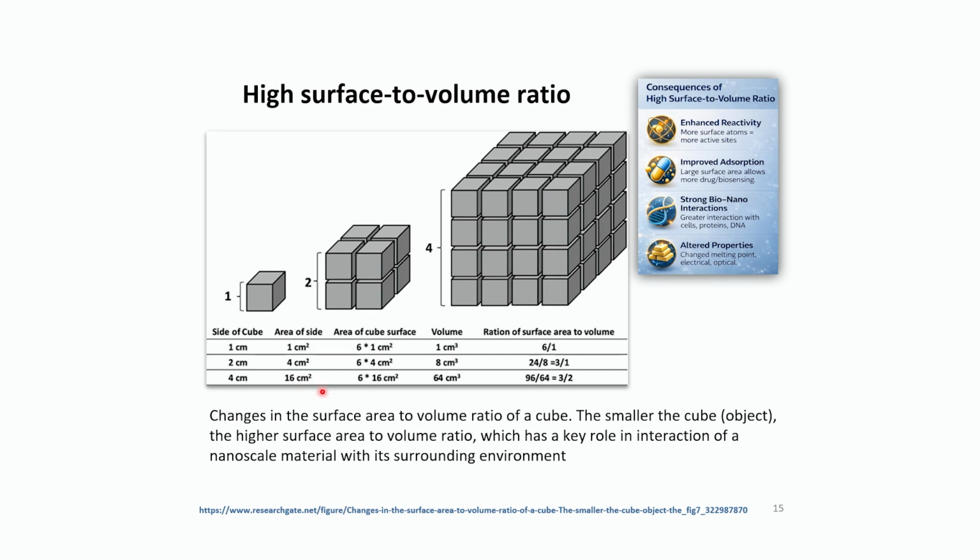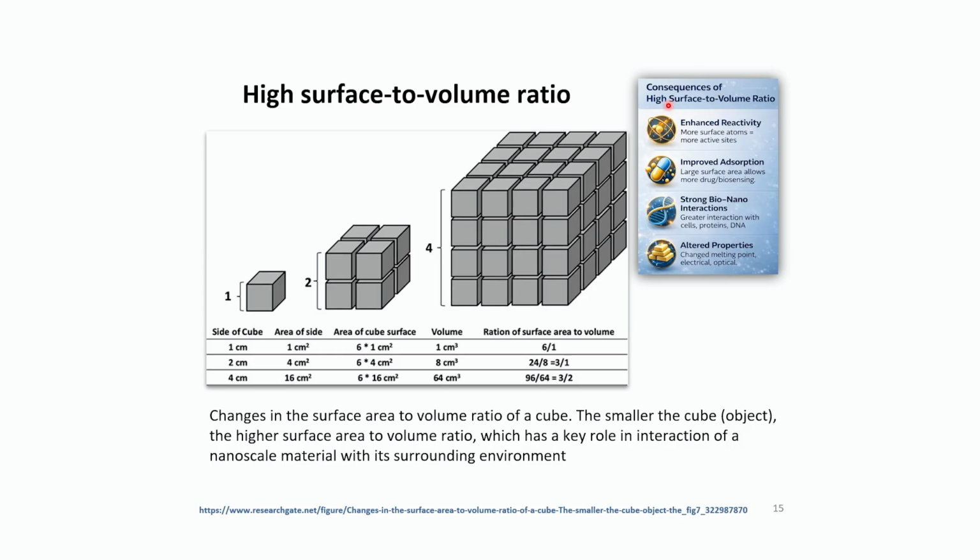And you calculate the area of the side, the area of the cube surface, and then the volume. Then you calculate the ratio of surface area to volume, and what you will find is that for the 1 centimeter cube it is 6, for the 2 centimeter cube it is 3/1, and for the 4 centimeter cube it is 3/2. So you can see there's a huge surface area to volume ratio difference between this cube and this cube. So the smaller the size, the higher the surface area to volume ratio. So what does it imply? That there are more surface atoms, more surface energy, and more reactive sites available. That makes your nanoparticle highly reactive.